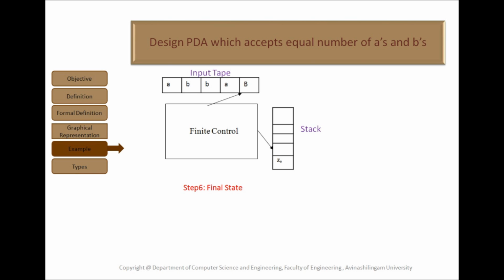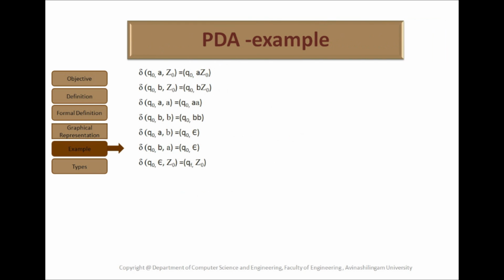We can design push down automata for this one. That is, here we have designed it. That is, delta of q0, a, Z0 is equal to q0, aZ0. Delta of q0, b, Z0 is equal to q0, bZ0. Delta of q0, a, a is equal to q0, aa. Delta of q0, b, b is equal to q0, bb. Delta of q0, a, b is equal to q0, empty. Delta of q0, b, a is equal to q0, empty.